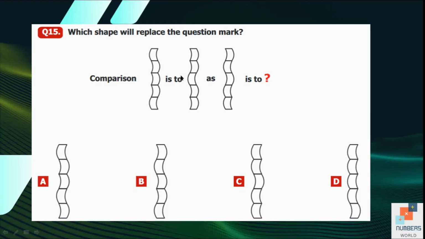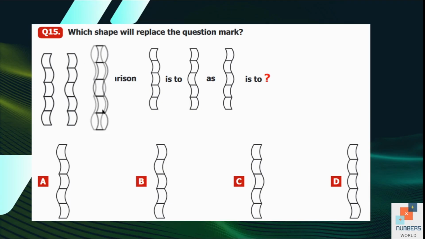Number 15, which shape will replace the question mark? Comparison of this shape is to this, as this one is equal to what? So here, if we see the first 2 shapes, when we join these 2 shapes together, we have to follow the pattern. This is the pattern which we get. The first part is opposite, the second is same, third is opposite, fourth is same, and the fifth one is opposite. Now, a shape is given over here.